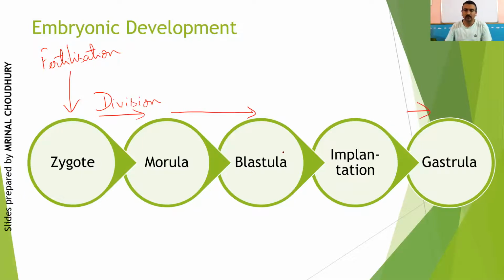But in between, the stage of implantation takes place. When the blastula undergoes implantation in the uterus, remember, then only, because of implantation, do you start calling that lady pregnant. So we call it pregnancy only when a successful implantation has happened. Okay.